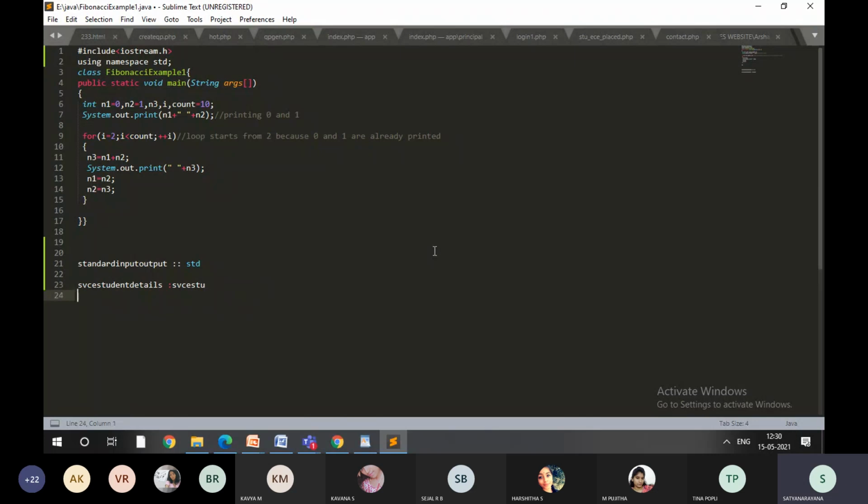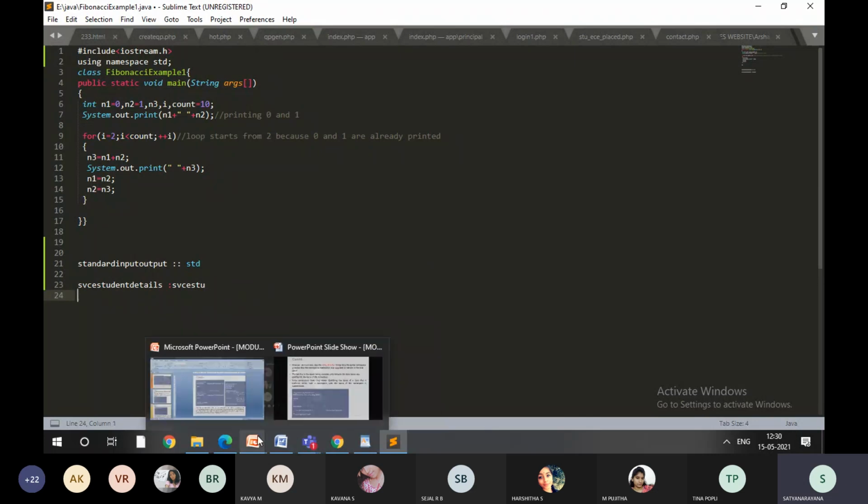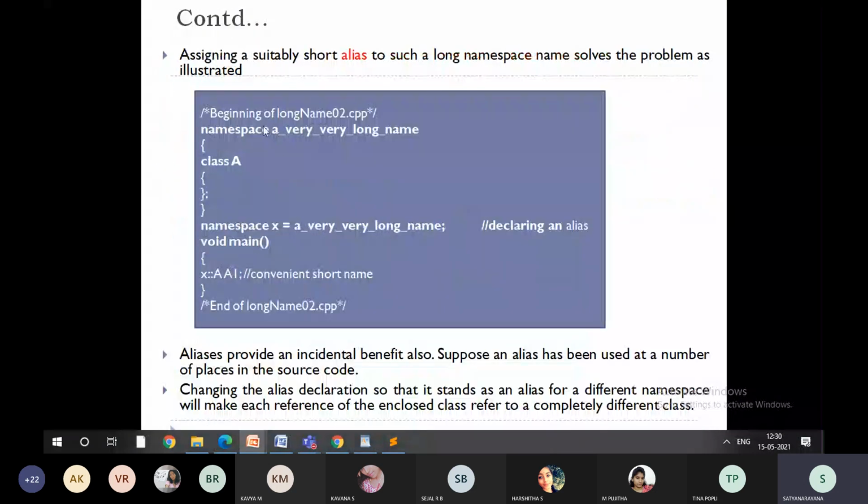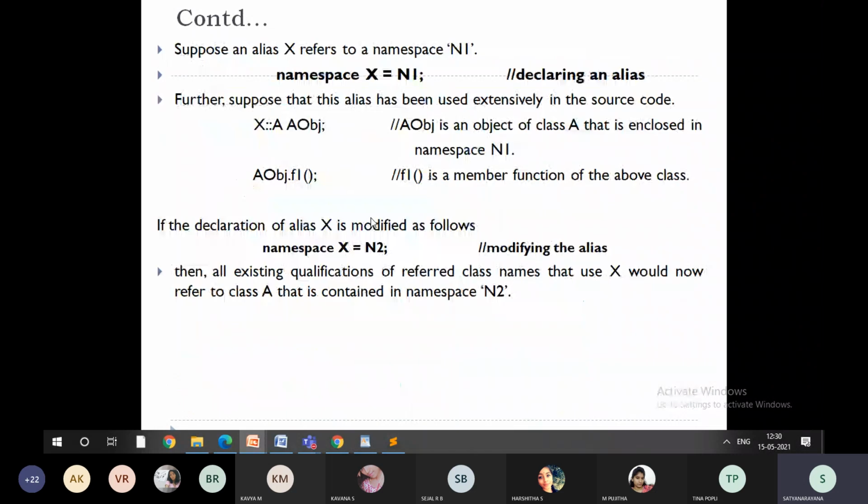So the aliases will help us in accessing the namespace, right? In order to avoid those long names, we are going to use it. You can see here in the example, I have created one namespace with a very big name. For that alias, I'm using X. Here you can see namespace X equals the original namespace name. So this is how an alias will be created for the namespaces.